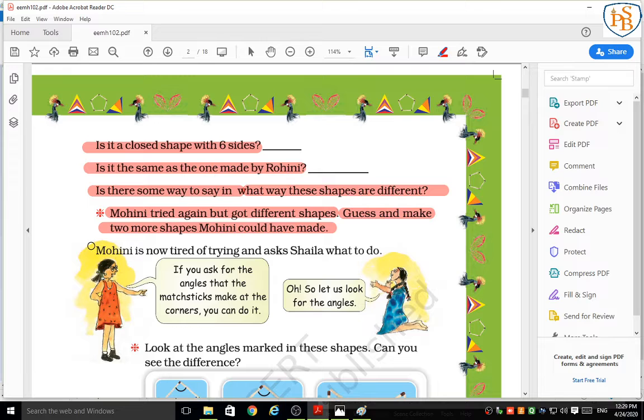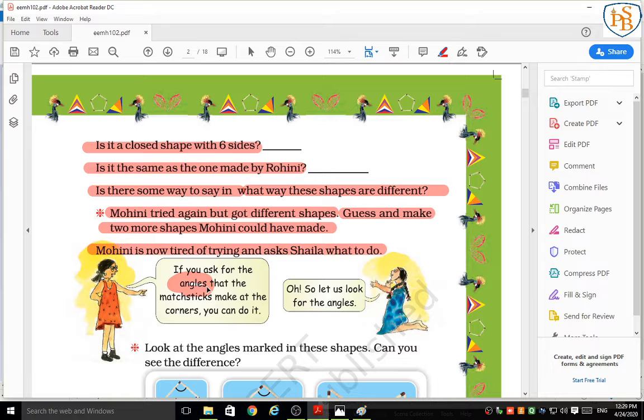Okay. So next, Mohini is now trying and asks Shilpa. Now Mohini doesn't have any option. She tried so many times, but she failed in the shape. Now she asked Shilpa what to do. After that, Shilpa said, if you ask for the angles that the matchsticks made at the corners, you can do it. Now here we got a new word. What is the word? The word is angle.